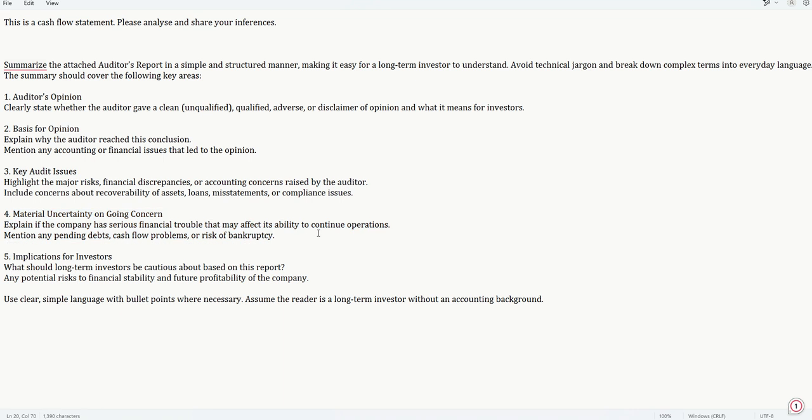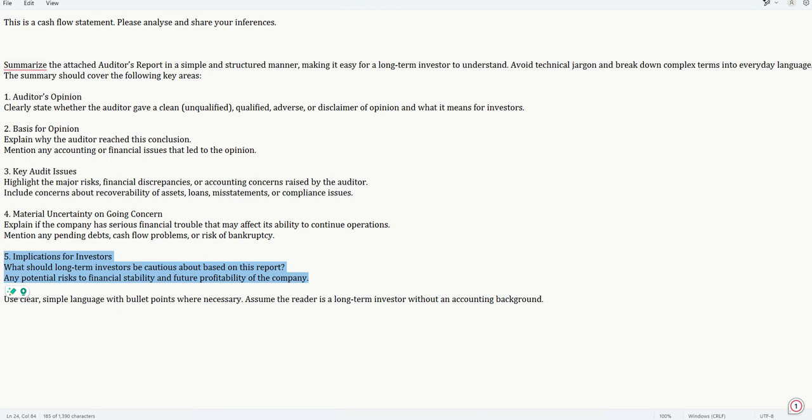So the material uncertainty and going concern, like a risk of bankruptcy, whether it cannot raise money, or cannot pay salaries or pay its vendors, etc. Those things are covered under the going concern heading. And finally, what is there in store for a long-term investor based on the auditor's report.